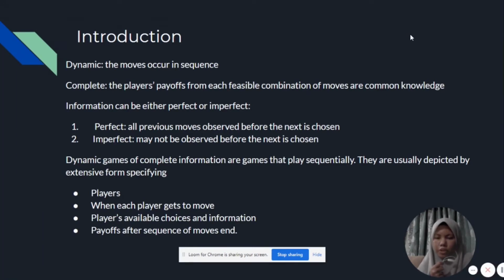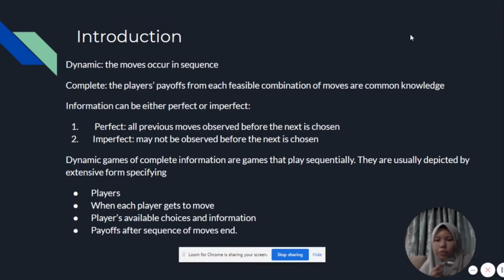For perfect information, all previous moves are observed before the next is chosen. This can be seen in chess games. Next, imperfect information is where the move may not be observed before the next is chosen. This means that the players know each other's strategies but do not have any idea which one has been used.